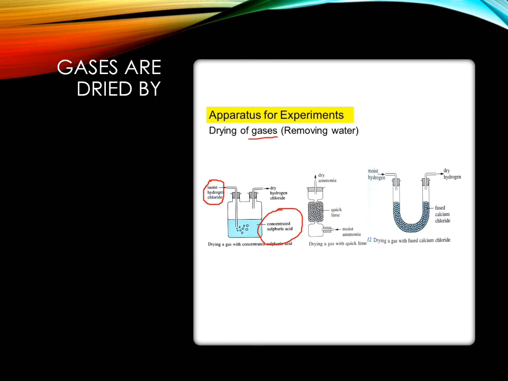So when this moist hydrogen chloride gas is passed into the concentrated sulfuric acid, it only removes water molecules, but it does not chemically combine. The water molecules will be removed and dry gas will be collected. This is another apparatus. Here the drying agent used is quicklime, CaO, and in this case this is a U-type apparatus, and here these beads are fused calcium chloride. When moist hydrogen is passed here, this fused calcium chloride will absorb the moisture and make the moist hydrogen dry.